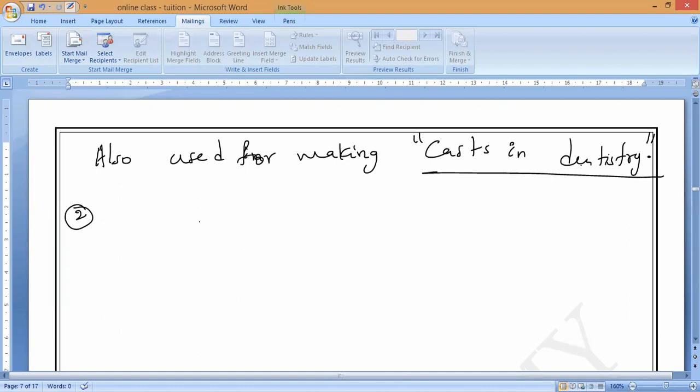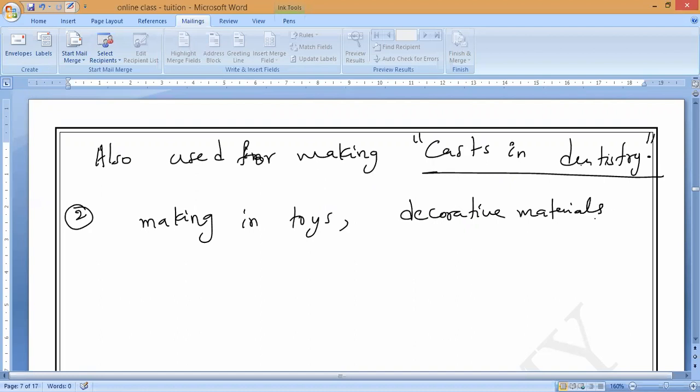Second use is making toys. Next, decorative materials, cheap ornaments.